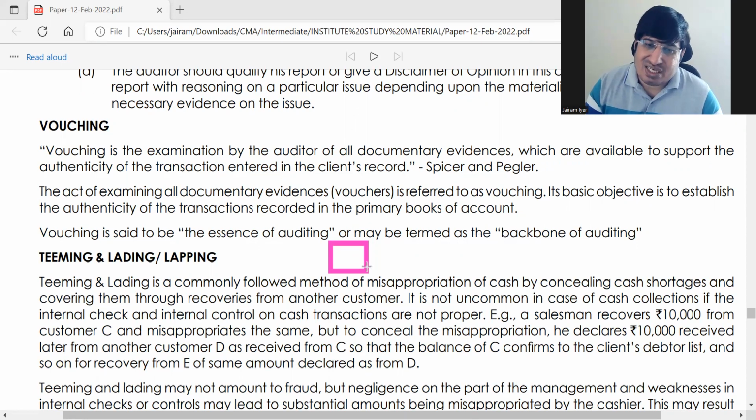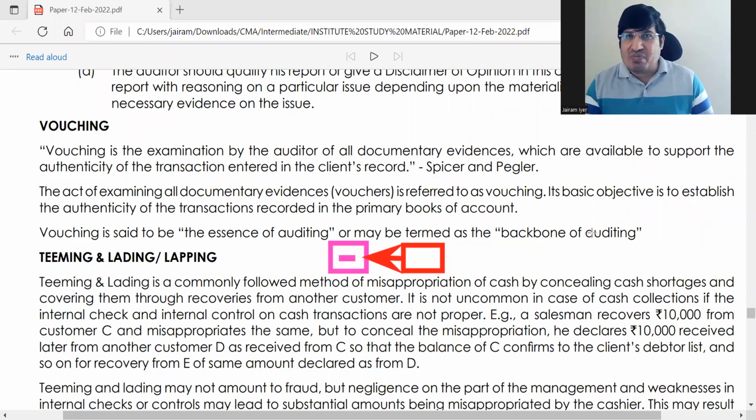He has misappropriated this 10,000, and it belongs to a customer B, let us say. Whenever the next payment of 10,000 comes, he will show it as this customer's payment. Because there are so many bills coming, it will be hard to recognize.